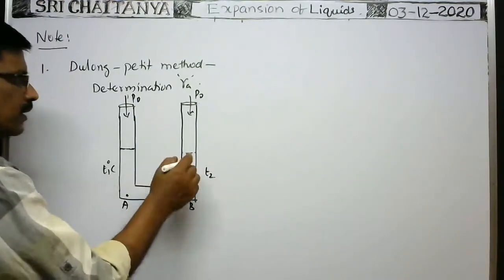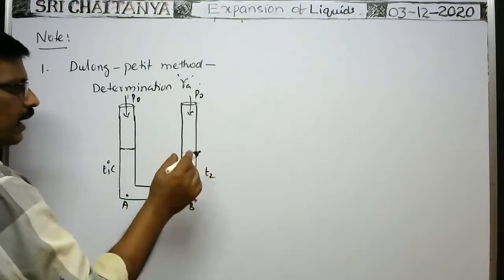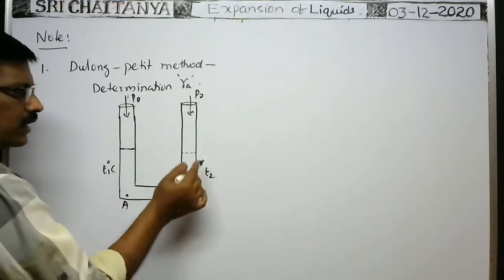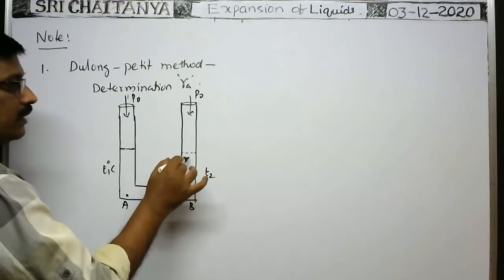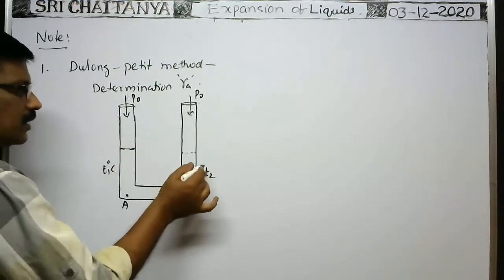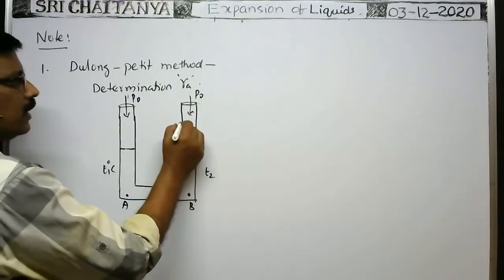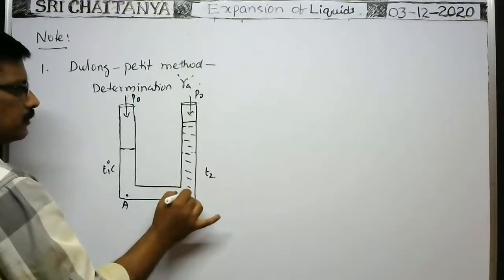Actually, in order to achieve this, it is covered with one vessel, and hot water is taken. When hot water at a temperature T2 is taken, the temperature of the liquid in this limb of the U-shaped tube reaches T2 degrees centigrade. At a temperature T2, expansion takes place, no? Then the liquid level rises, up to this one at a temperature T2.